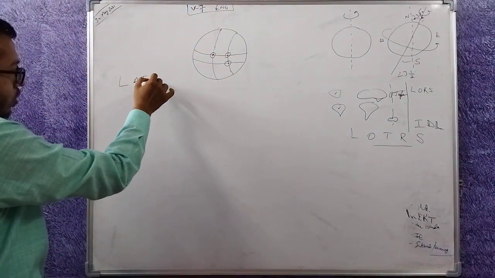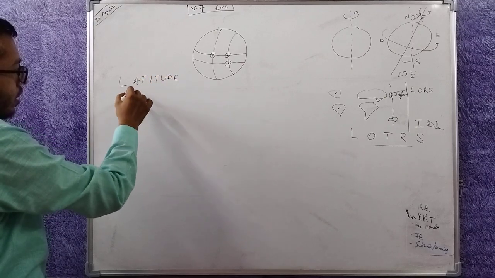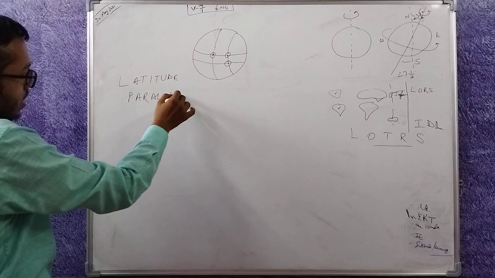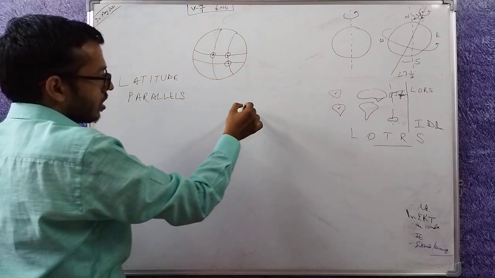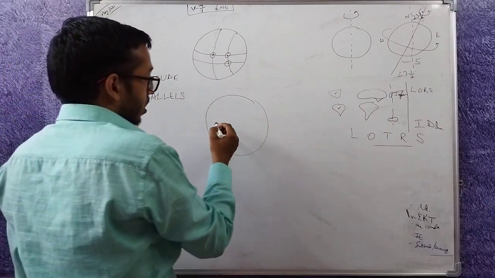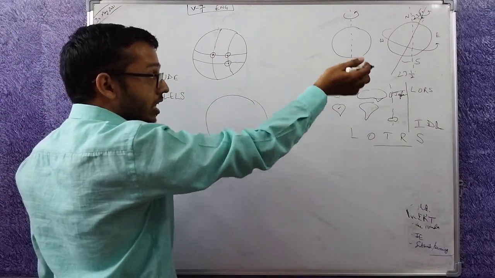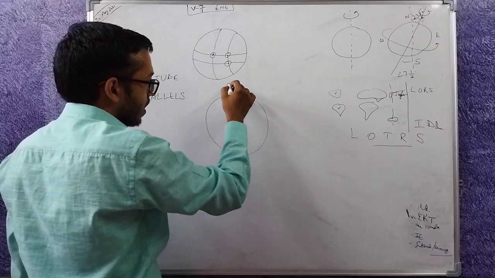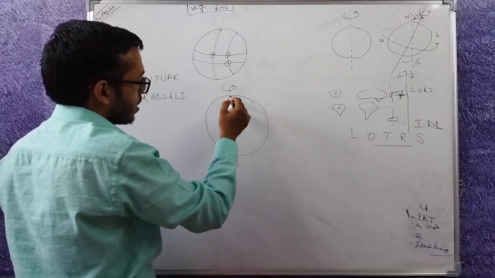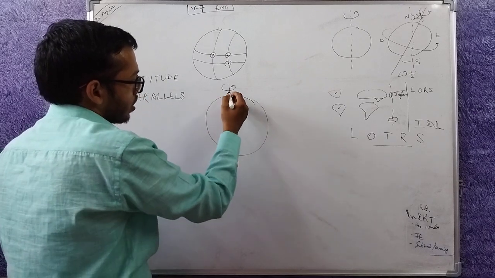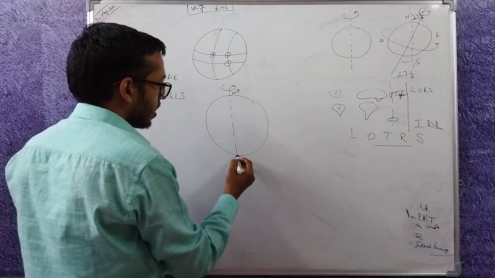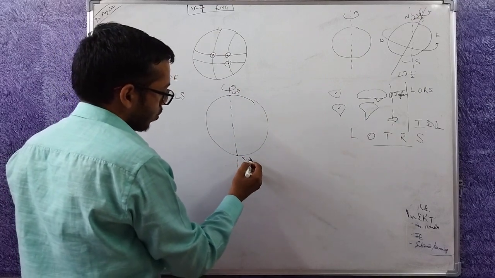What is a latitude? Latitudes are also called parallels, because they are parallel to each other. Here is the earth. Now the earth is tilted, but let's forget that for simplification. Let's say this is the axis of the earth and it is rotating. So this axis will cut the earth at 2 points. We call them the north pole and south pole.